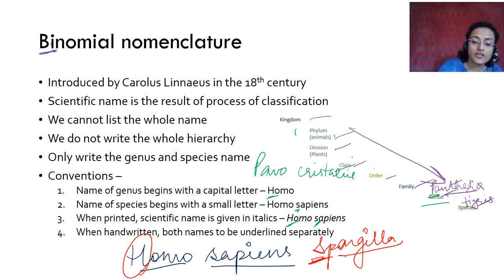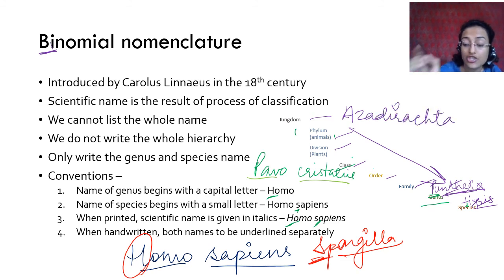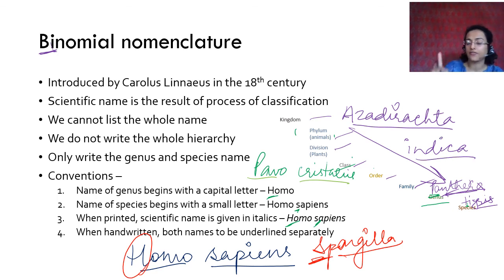Okay, Pavo cristatus is given, so Pavo here and cristatus separately. Okay, Panthera tigris, here Panthera underlined and tigris separately. You can do this. You have lotus or neem, which is Azadirachta indica. Azadirachta is the genus name. You can just write Azadirachta, but then it would mean a few different organisms, not a specific organism. When you write Azadirachta indica, it means only one specific organism. Then you have to underline them separately.